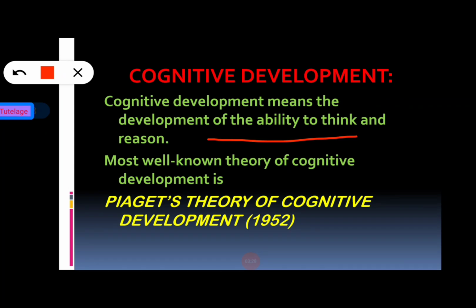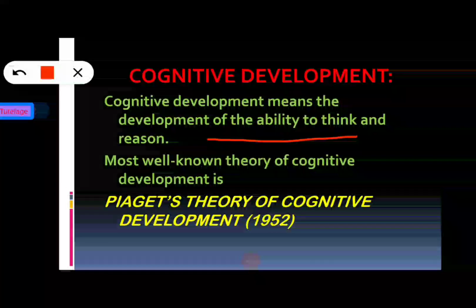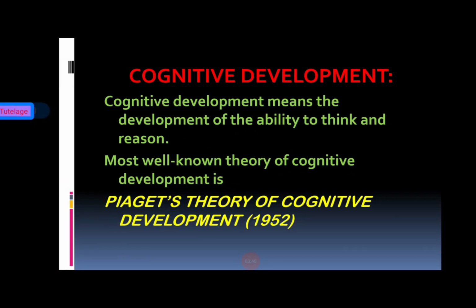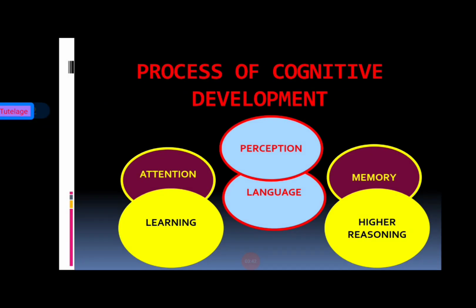So now going to the next slide, and here we can see one of the most well-known theories of cognitive development, that is Piaget's theory. Now going to the next slide, where we can see the entire process of cognitive development.